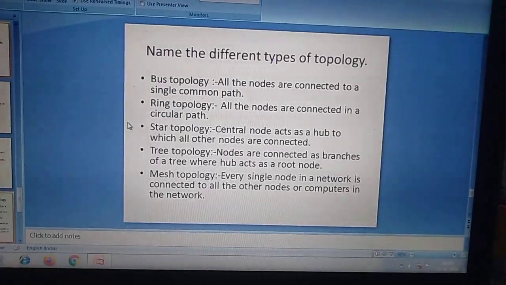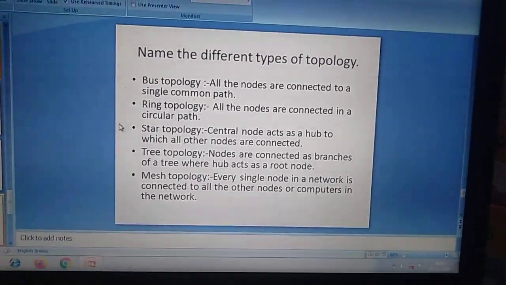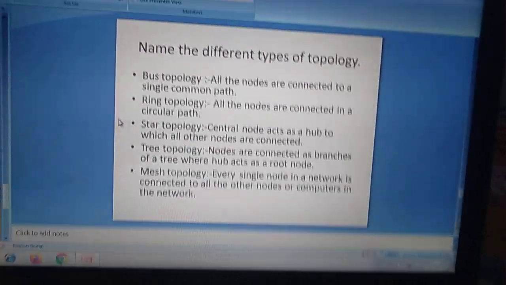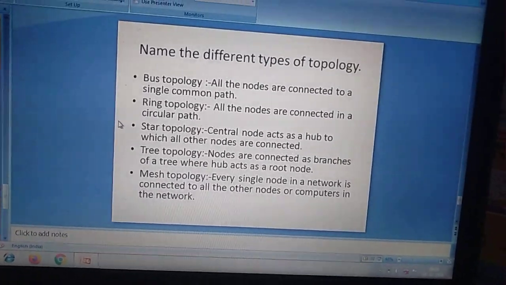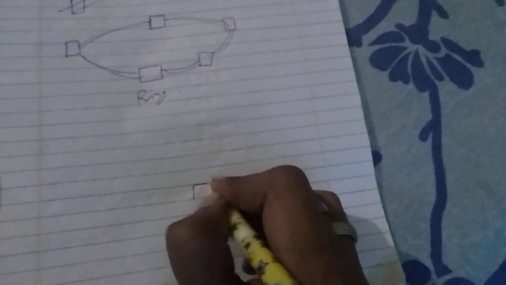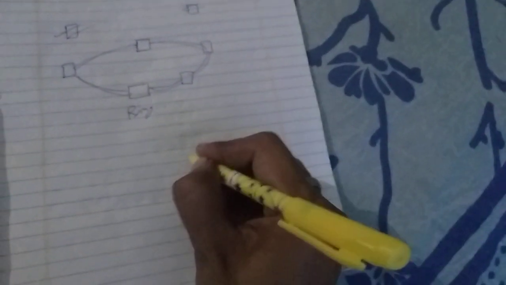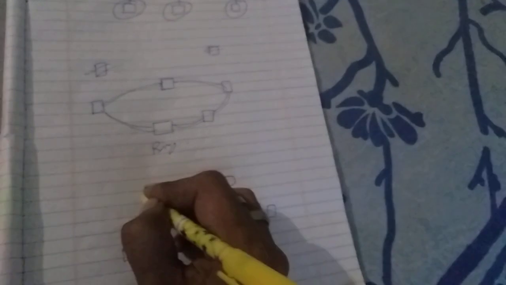Next, star topology. Here in this topology, the central node acts as a hub to which all other nodes are connected. So let us see. This is a central computer, also called hub. Now we have several computers here.